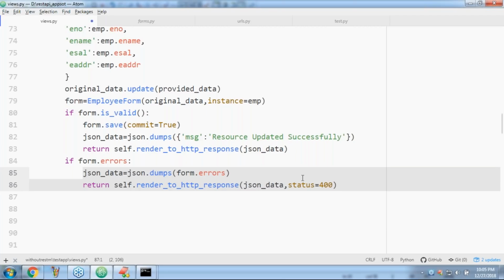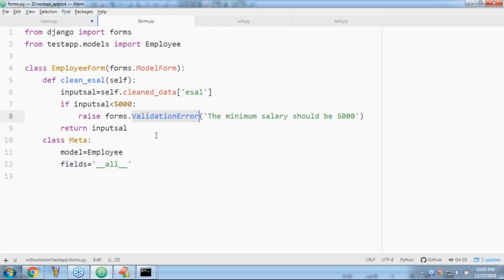It is not going to raise an exception to the end user. Because I only raised that error, raise forms.ValidationError, minimum salary should be. If this one raises an error, then the is_valid method returns false. That's all.